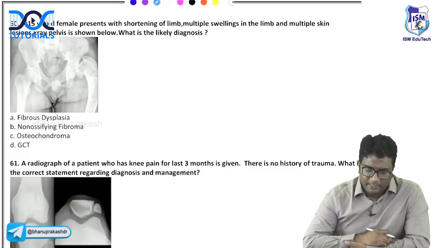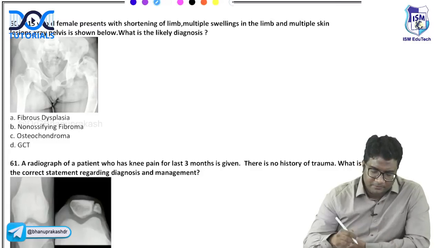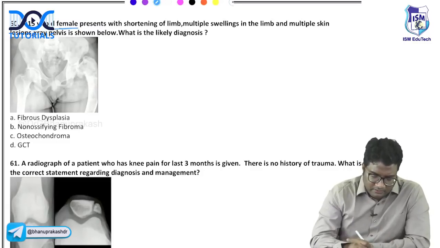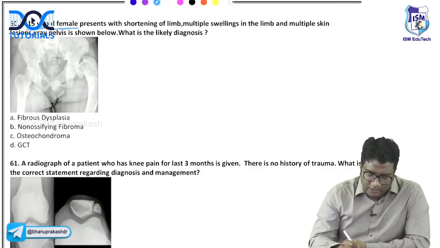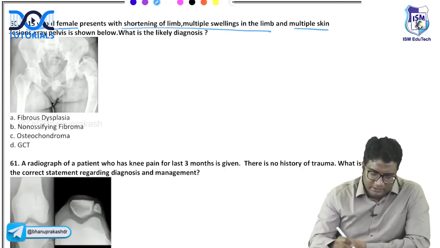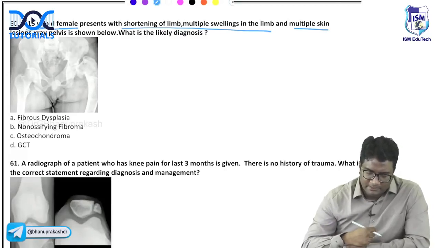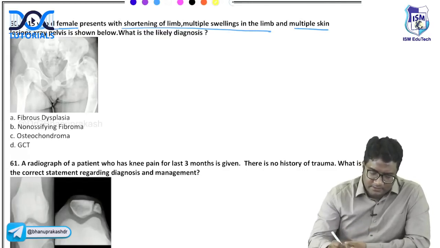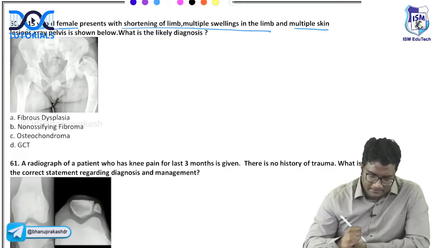A 15-year-old female presents with shortening of limb, multiple swellings in the limb and multiple skin lesions. So there is a 15-year-old female. Shortening of limbs are there, multiple swellings in the limbs. There are multiple skin lesions also. And an X-ray pelvis is given. What is the likely diagnosis?